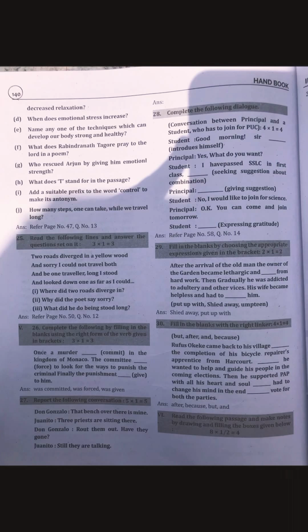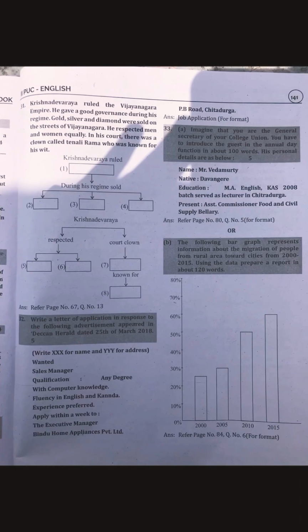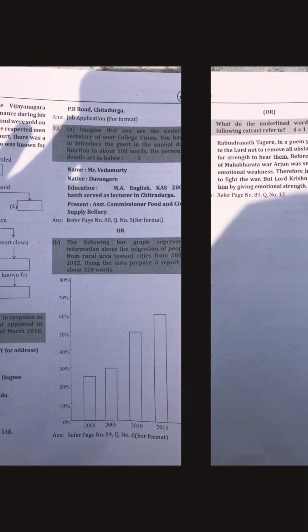It's basically grammar concepts, dialogue writing, fill in the blanks, choosing the right form of appropriate expressions, right form of linkers. Linkers are very easy. Note making, and then further letter. 33rd question, speech writing or pie chart, pronoun, and then the jumbled sentence.